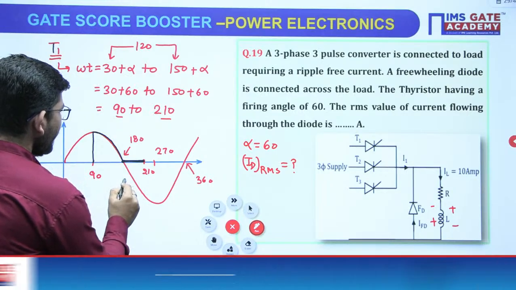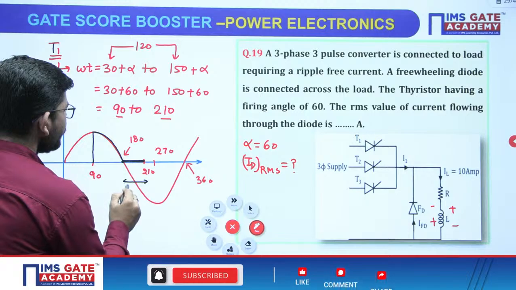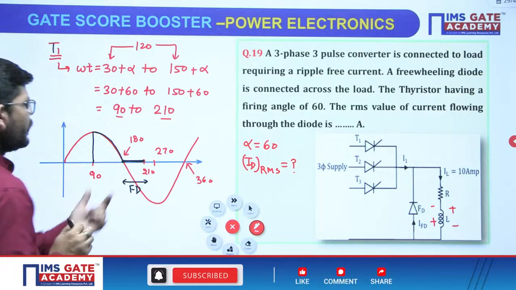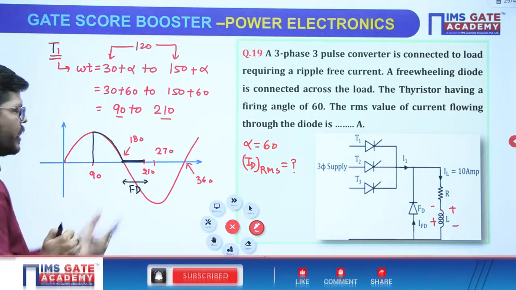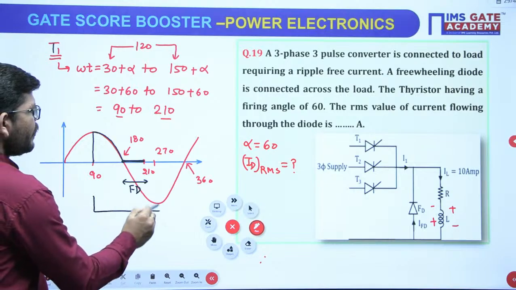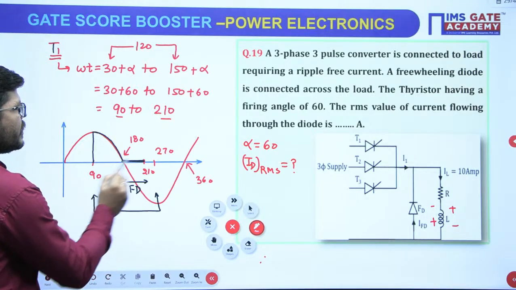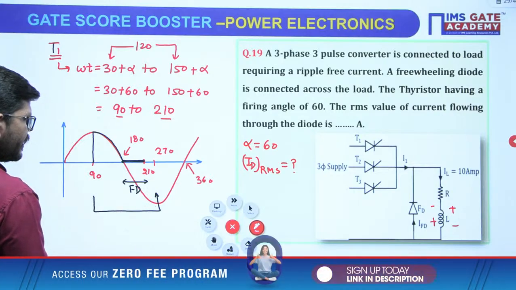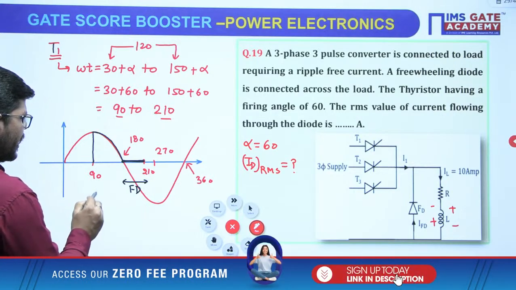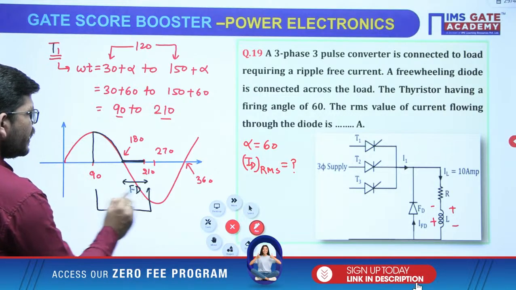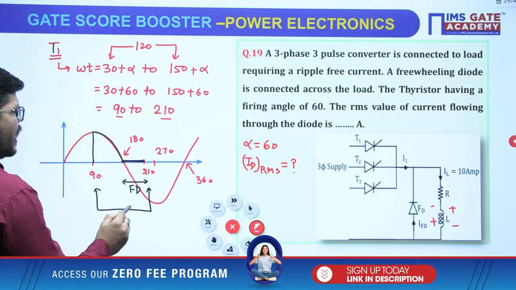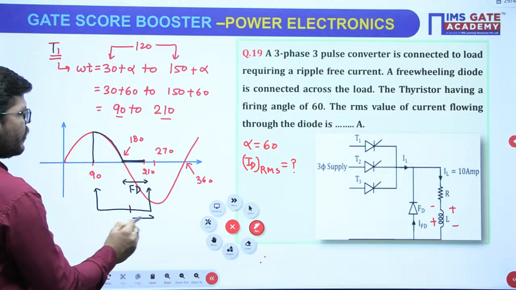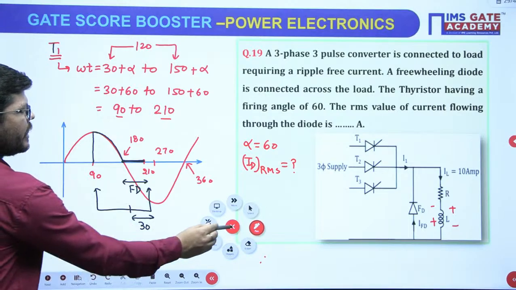If I have to tell you for what duration the freewheeling diode is conducting, the available duration is 90 to 210, out of which your freewheeling diode is acting only for 30 degree.